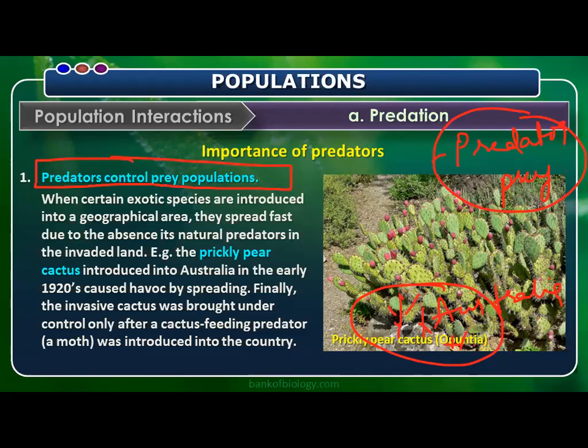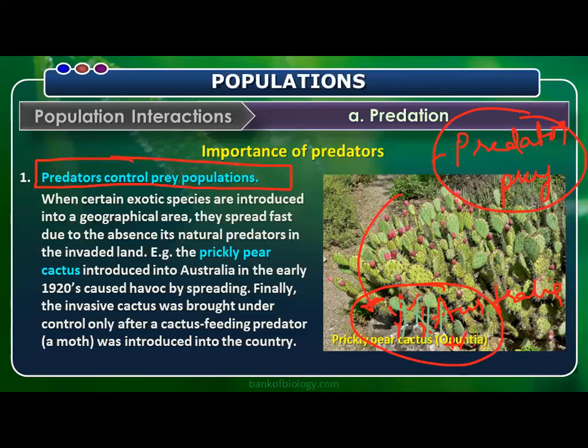So to control them, their predator was also introduced into Australia. One thing you have to understand here: there was no prickly pear cactus in Australia. Someone accidentally or deliberately introduced the prickly pear cactus into Australia.